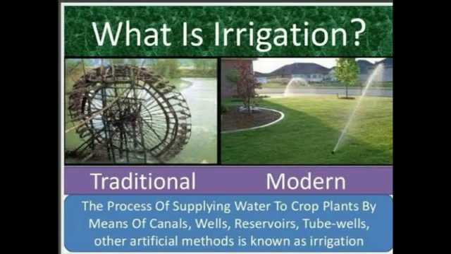Children, in today's class we have discussed what water resources are, the sources of water. What are the sources of water? Rain, groundwater, ponds and lakes, rivers, seas and oceans. And we know what irrigation is.